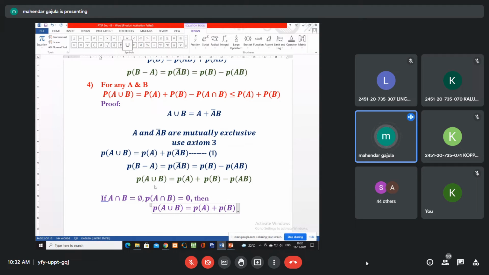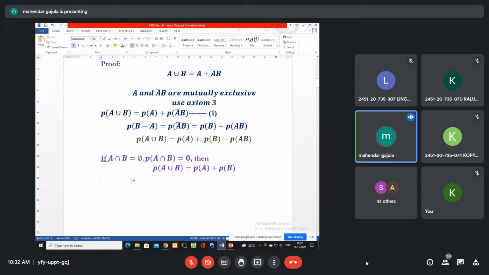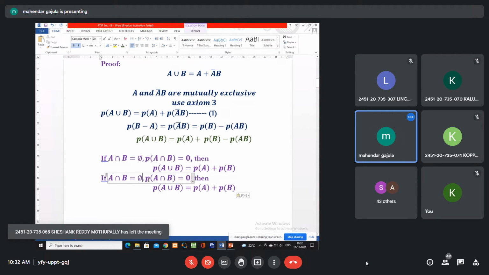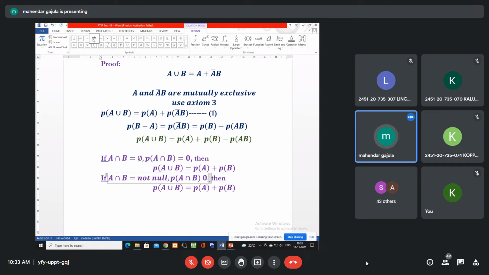If this is not 0, not null set, then this A intersection B probability is not equals to 0.